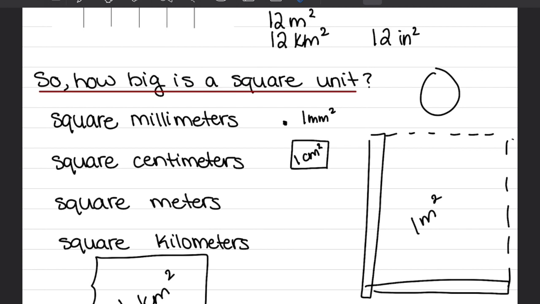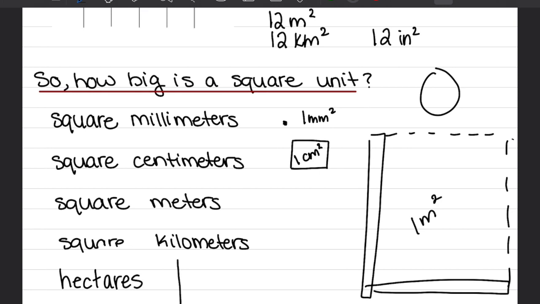Now, there is another unit that we use for area, and it's hectares. Okay, so this is how we spell it. And hectares are special. They're basically made up of squares that are made up of 100 meters by 100 meters. So I want you to imagine 100 meter sticks here, laying one on top of the other, side by side. And here 100 meter sticks. This is the square that is made up by those.